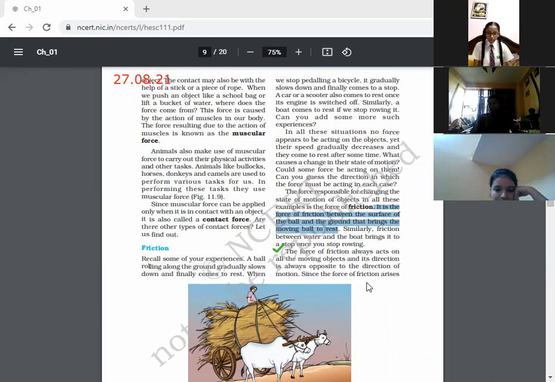So children, we have read many examples. Suppose you have thrown a ball on the ground, suddenly it stops by itself. Similarly, the bicycle will stop if you stop pedaling it. Why does that happen? Why does the object stop by itself? So something is there which is stopping that object. That is known as the frictional force, which always acts in the opposite direction.